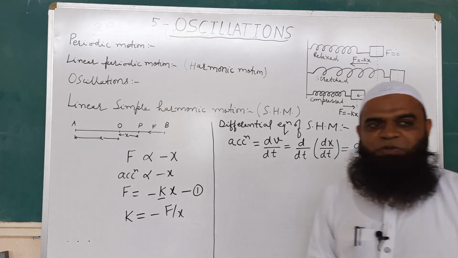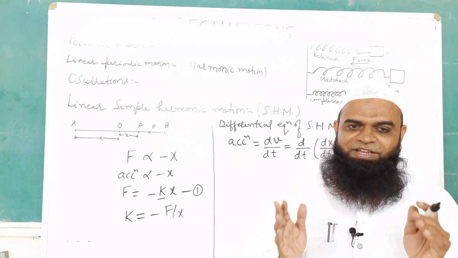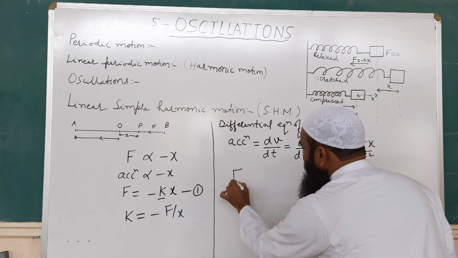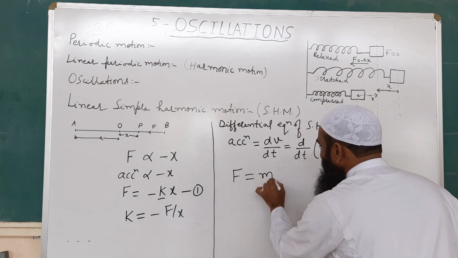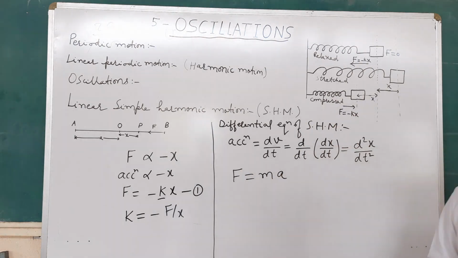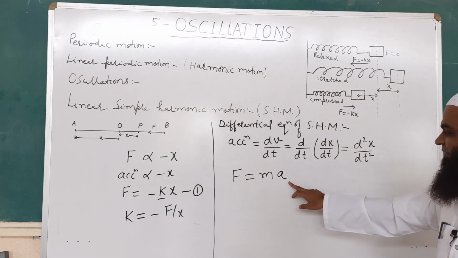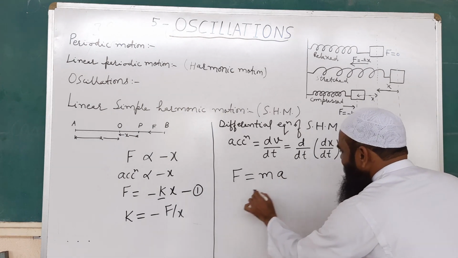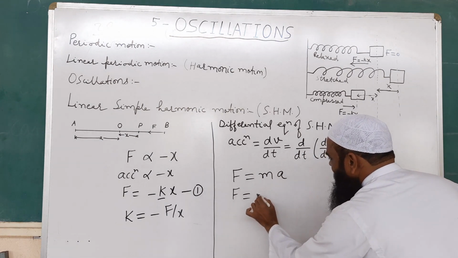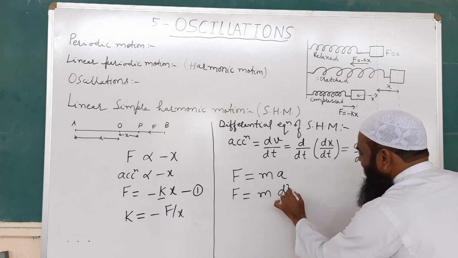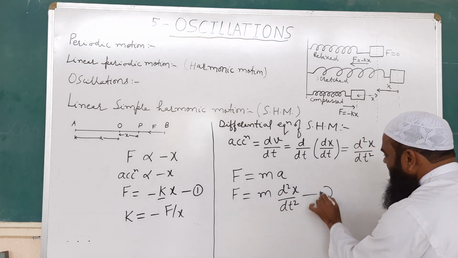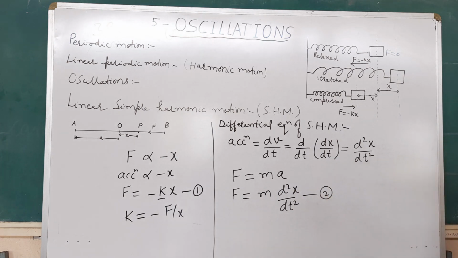Now from Newton's second law of motion, we have one relation, which is force is equal to mass into acceleration. Now if you substitute the value of acceleration from here in this equation, then we get F is equal to m d2x upon dt square. Give it equation number 2.